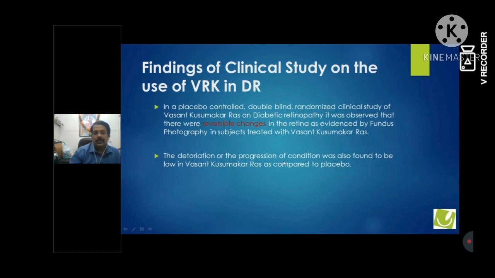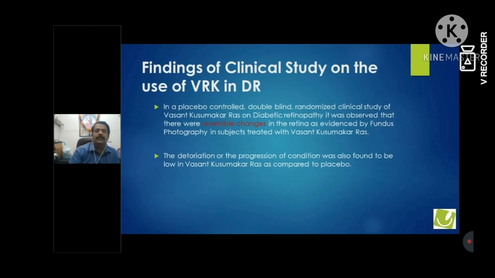The deterioration and progression of the condition were found to be stopped by Vasant Kusumakar. It can stop the deterioration. The VEGF factor is something this drug has been studied very deeply for, and it can be shown that VEGF can be dealt with by Vasant Kusumakar.